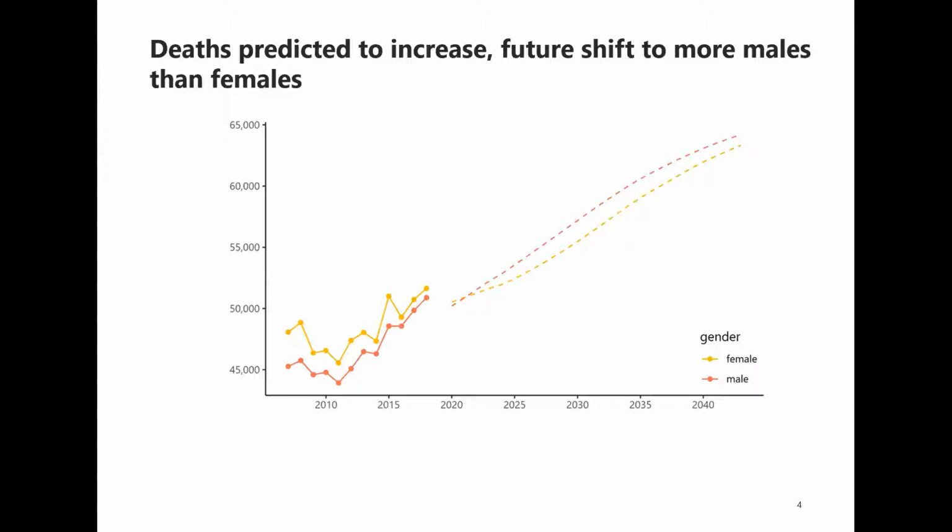So what does this mean? Well, you're already caring for the decedent population and on a continuous basis. As the size of that population grows, so too will the demands on services. Between 2020 and 2030, the size of the decedent population was expected to grow 18%. So in just 10 years, a significant increase in the size of the decedent population.